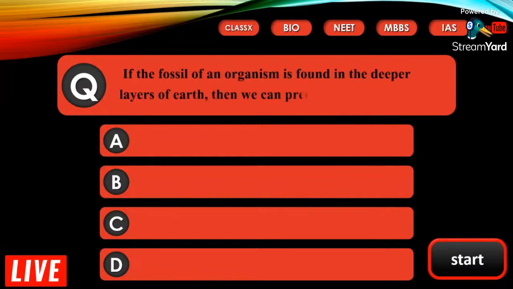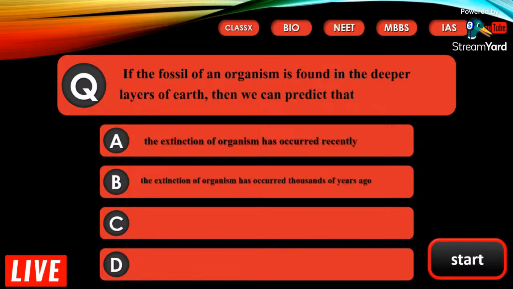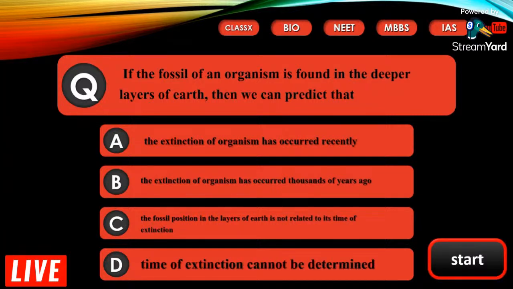If the fossil of an organism is found in deeper layer of earth, then we can predict A. The extinction of organism has occurred recently. B. The extinction of organism has occurred thousands of years ago. C. The fossil position in layer of earth is not related to time of extinction. D. Time of extinction cannot be determined. The correct answer is extinction of organism has occurred thousands of years ago. Older fossils are found deep in earth, hence option B is the right answer.